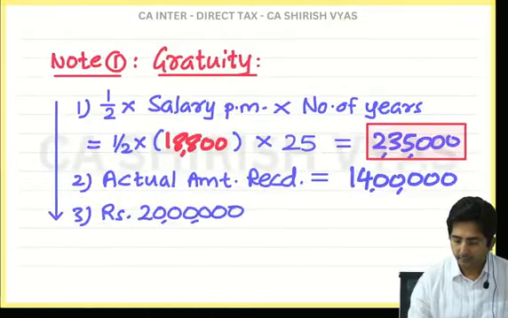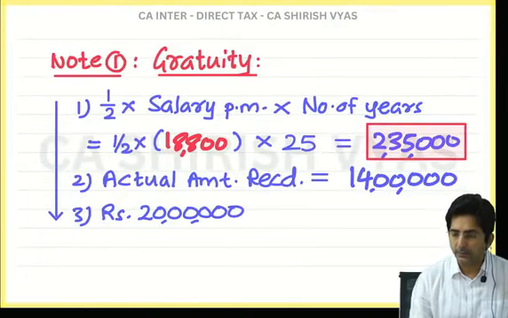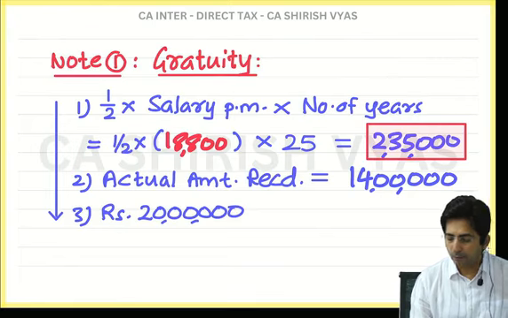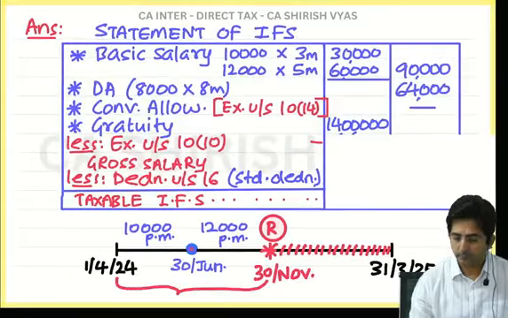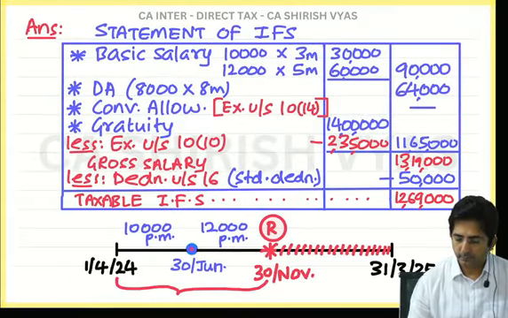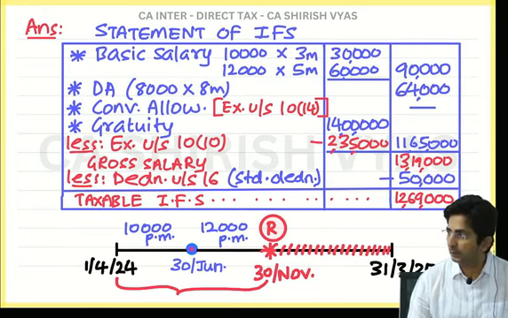Then 20 lakhs is a fixed amount. Then out of the 3 you have to select whichever is lower. What is lower? 2,35,000. And this will be minus now. 11 lakh. Yes. So when you minus 2,35,000 you get 11,65,000.